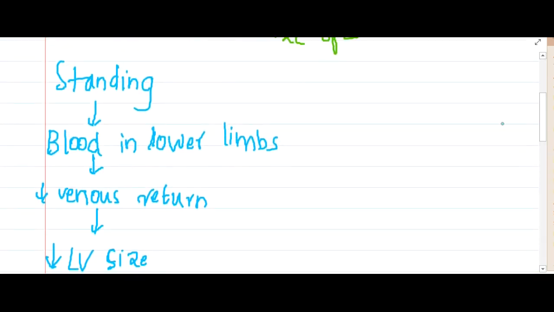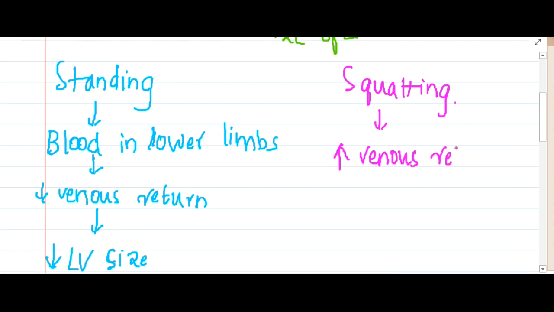Now if you see in squatting position, you are adopting a posture in such a way that this will push the blood from the lower limbs to the heart.